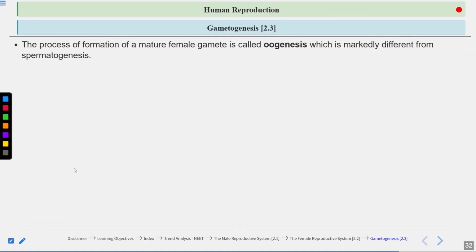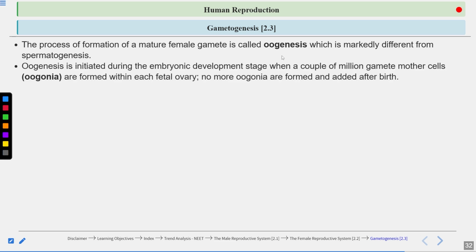Okay, let's talk about oogenesis now. Oogenesis means formation of the female gamete, which is the egg, and it is quite different from spermatogenesis. So let's see how it is different from spermatogenesis. Oogenesis is initiated during the embryonic development. This is the major difference. Spermatogenesis is initiated at puberty in males, but oogenesis is initiated during the embryonic development.